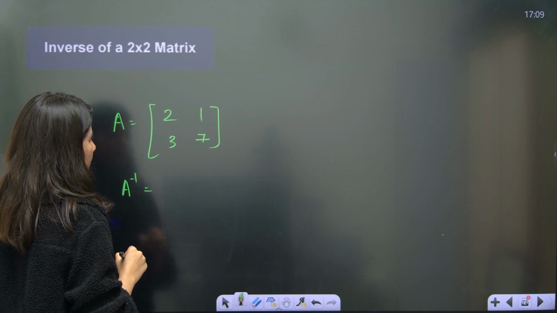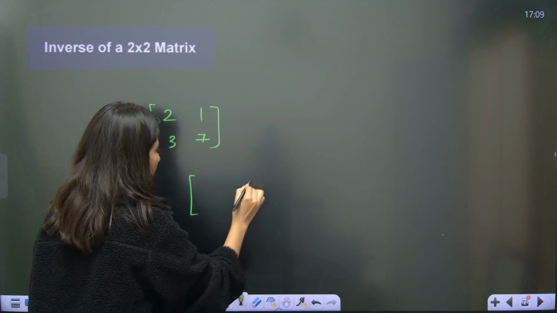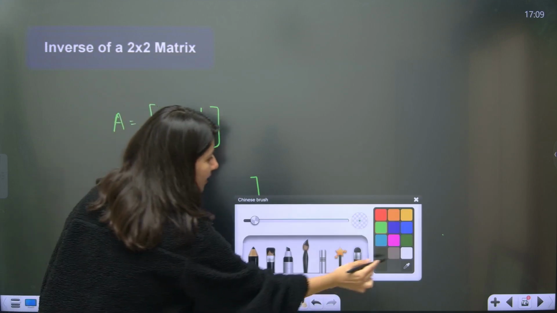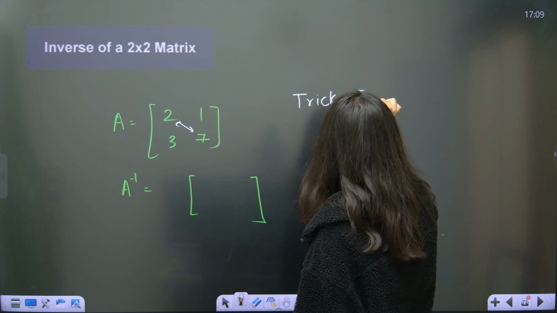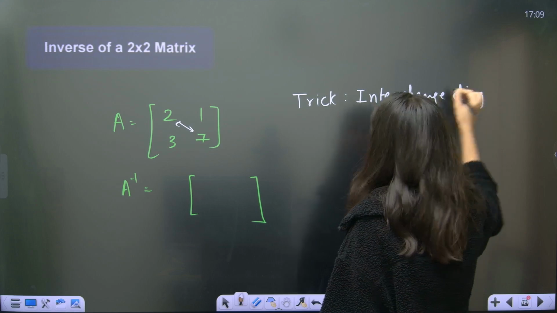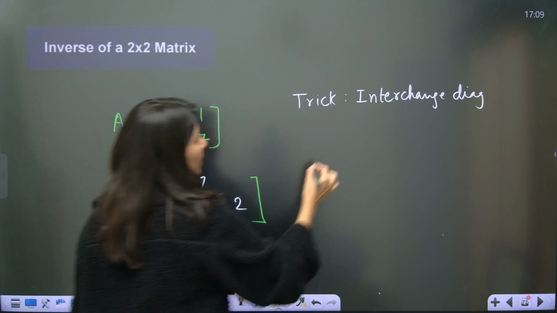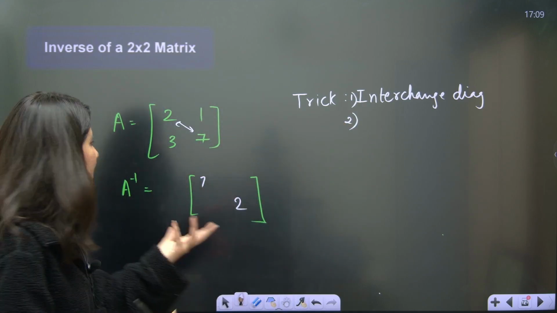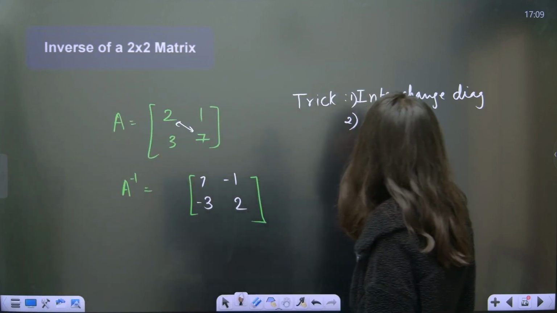The trick is to interchange the diagonal elements, so 2 and 7 are interchanged. The non-diagonal elements you don't interchange; you just reverse the sign. So 1 and 3 stay at the same place but with sign reversal.